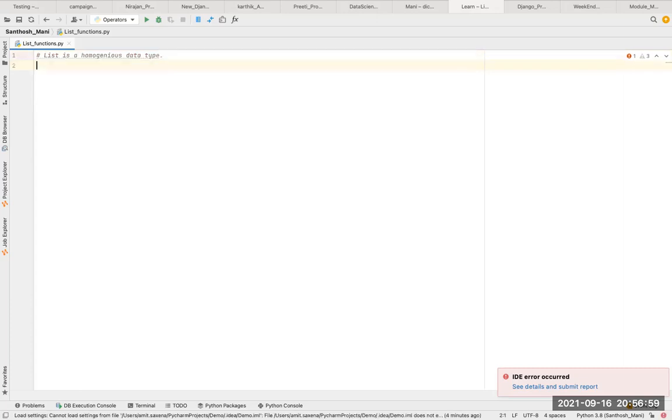The second thing is that list is an ordered collection. Ordered collection means whatever sequence you have given, it will not change if the user does not do any activity, meaning the user is not changing or deleting any data.